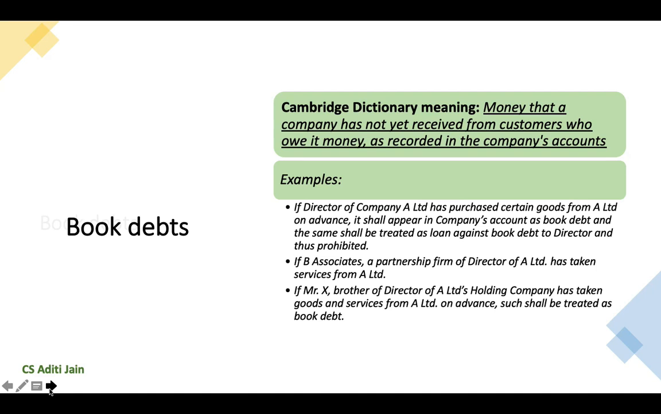Another example could be if a director of A Limited's holding company has a brother who has taken certain goods and services from A Limited on credit, such amount shall also be treated as book debt in the company's accounts and it shall be prohibited on account of loan to director.